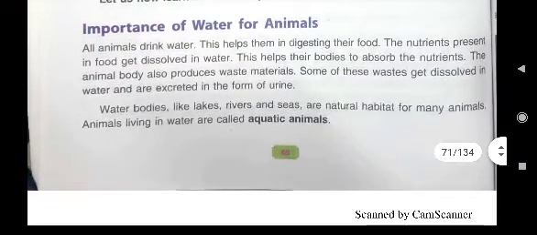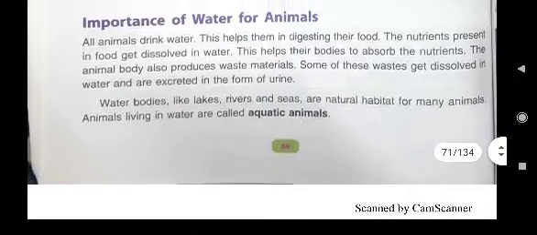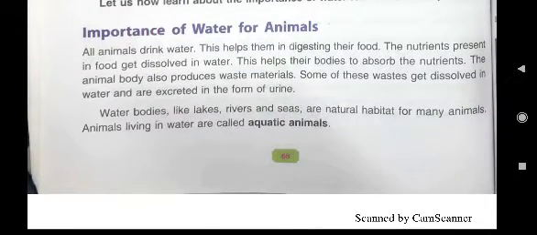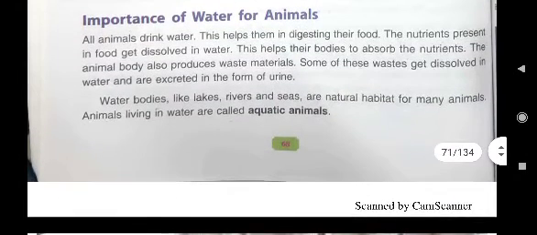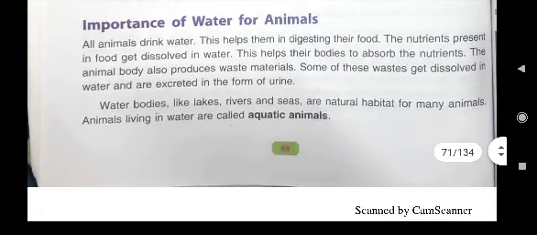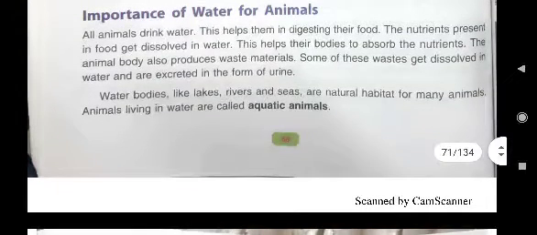The nutrients present in food get dissolved in water, and it helps their bodies to absorb the nutrients. The animal body also produces waste materials. And how does water help in it? Some of these wastes get dissolved in water and are excreted in the form of urine. This we will write in this way.